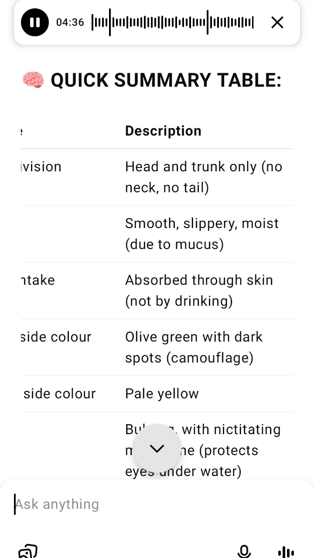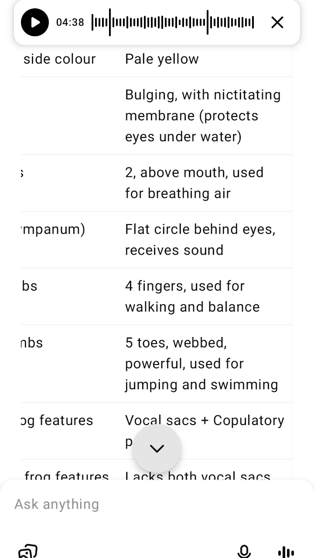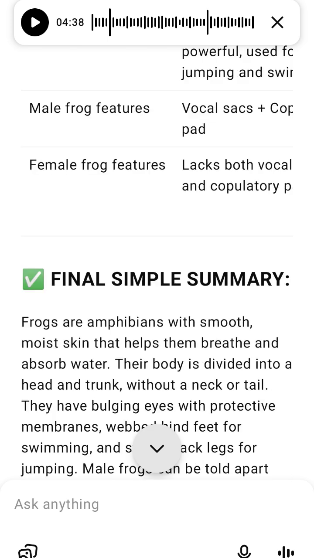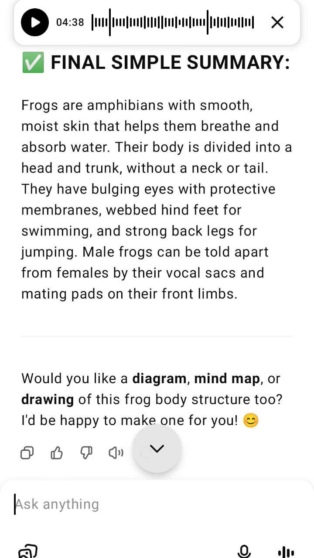Simple summary. Frogs are amphibians with smooth, moist skin that helps them breathe and absorb water. Their body is divided into a head and trunk without a neck or tail. They have bulging eyes with protective membranes, webbed hind feet for swimming and strong back legs for jumping. Male frogs can be told apart from females by their vocal sacs and mating pad.